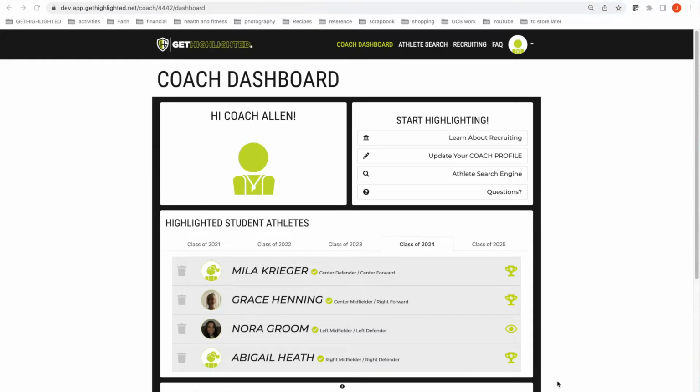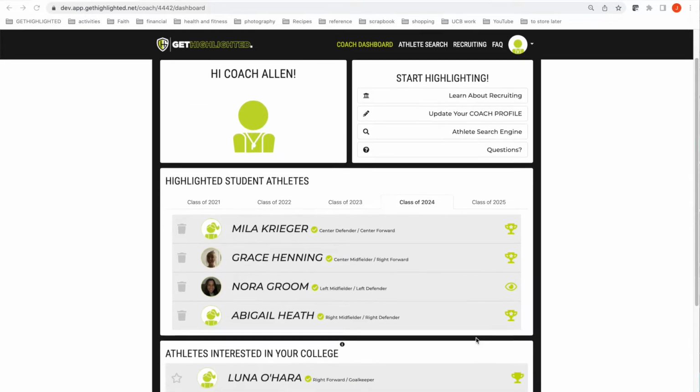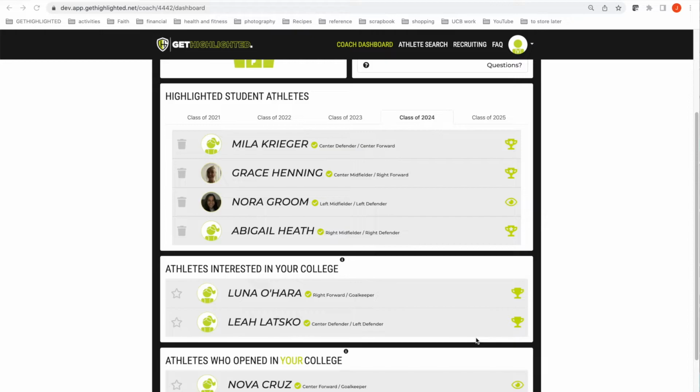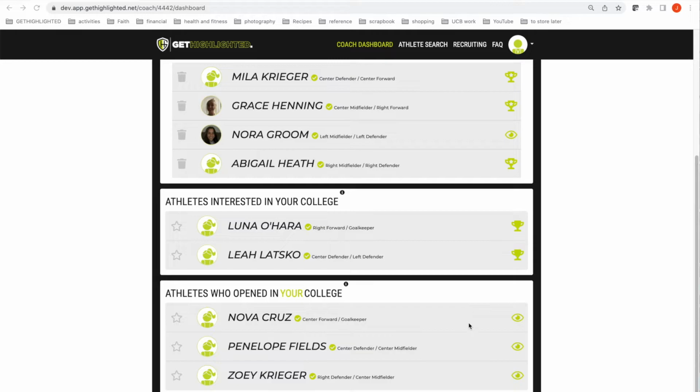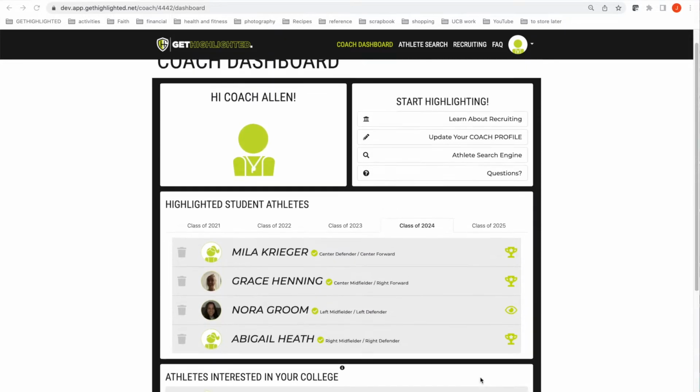The last thing we would like to show you is the value that Get Highlighted brings a college coach. Here's a fictional coach dashboard. This coach has recruits lined up by graduation year as well as by position. Here's a student athlete who has highlighted the college coach, and the college coach has highlighted this student athlete, and that's why there's a star trophy icon. This student athlete has viewed the college coach's profile but has not highlighted the college coach, and that's what the eye icon is for. The college coach also has insights into which student athletes have already highlighted his or her college program, as well as those who have viewed the college program.